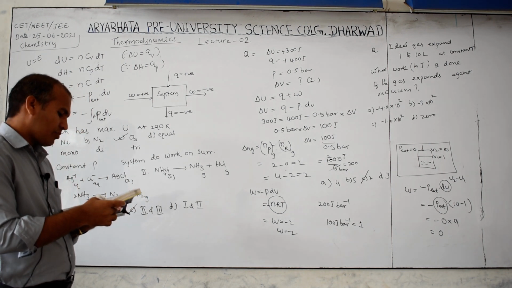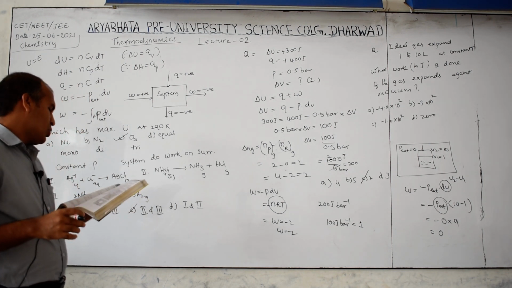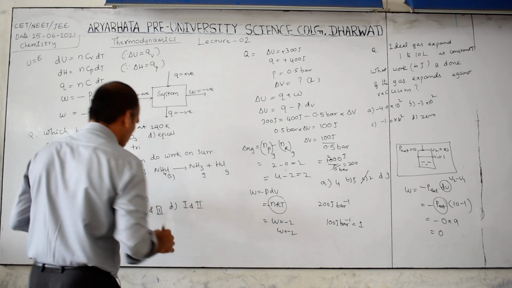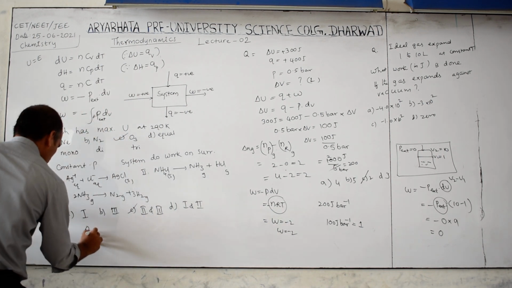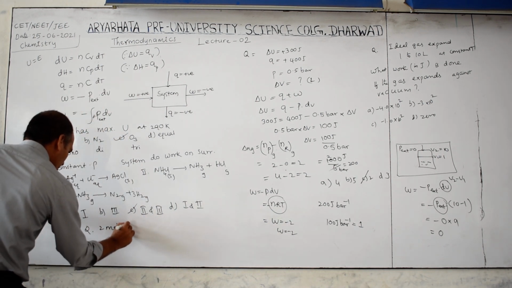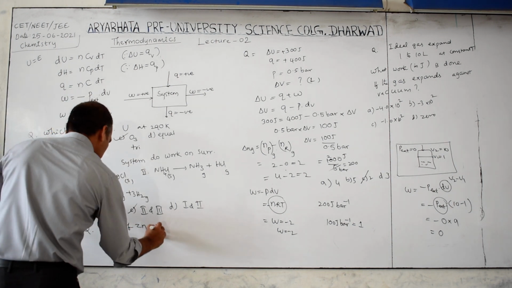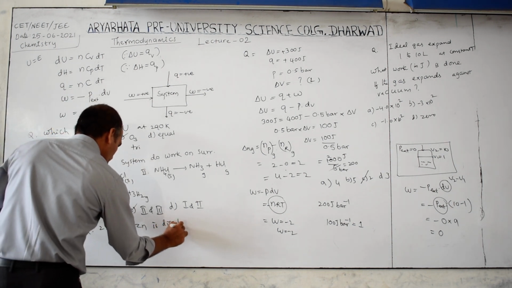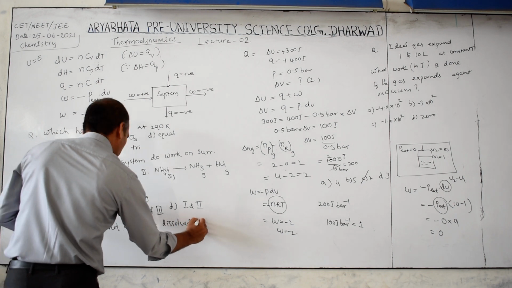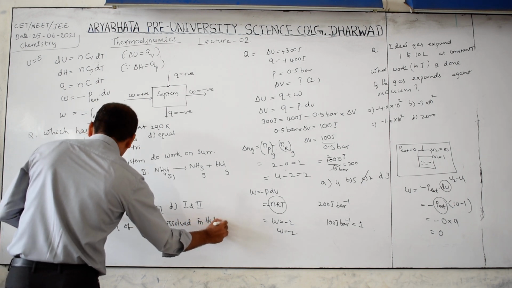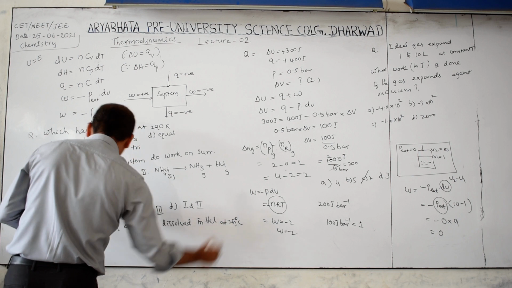Next, here is one question: 2 mole of zinc is dissolved in HCl at 25 degrees Celsius.